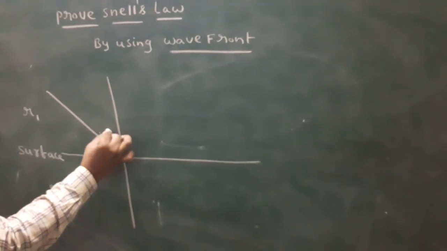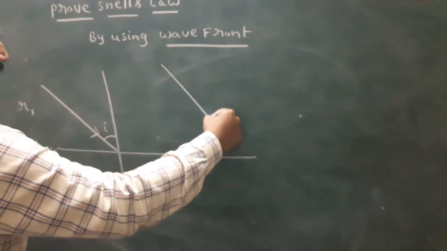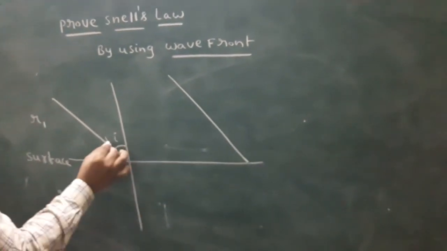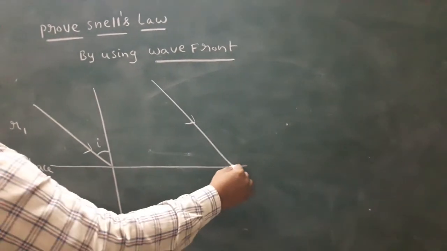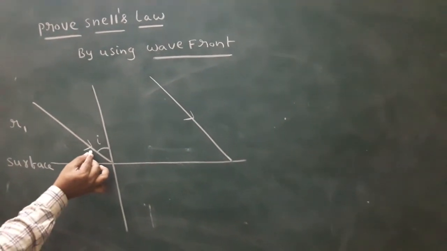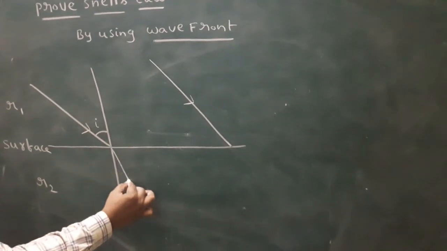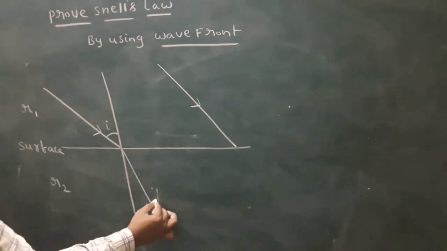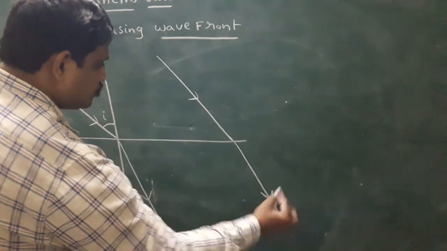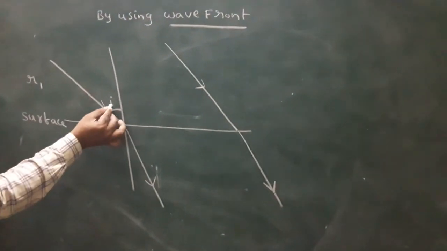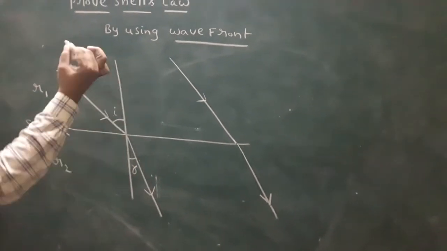Here, the angle of incidence is I. I take a parallel beam, which means parallel rays. Light coming from one medium to another medium bends. This is the situation. Here also it bends. The angle of incidence is I and the angle of refraction is R.